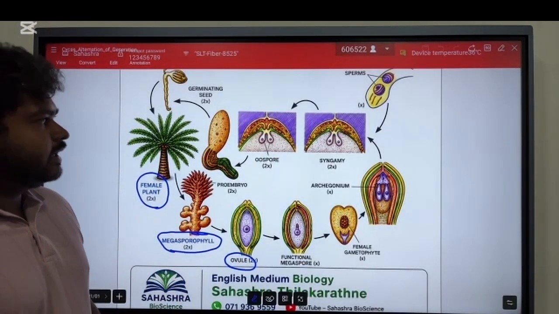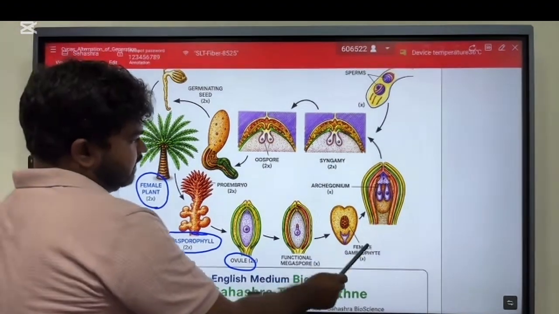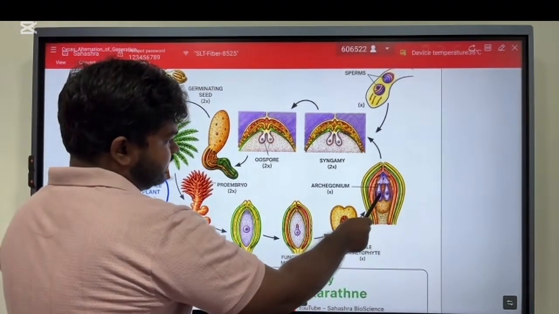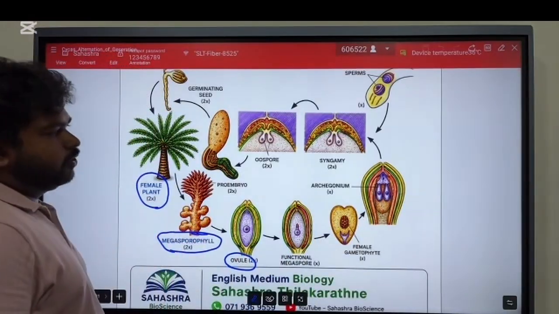Within the female gametophyte there are the archegonia, 2 archegonia.